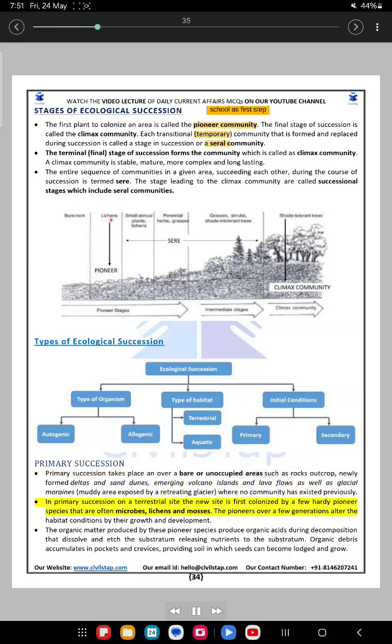In primary succession on a terrestrial site, the new site is first colonized by a few hardy pioneer species that are often microbes, lichens and mosses. The pioneers, over a few generations, alter the habitat conditions by their growth and development.